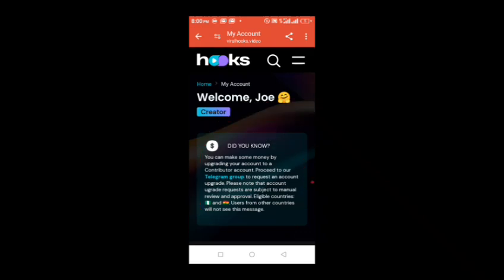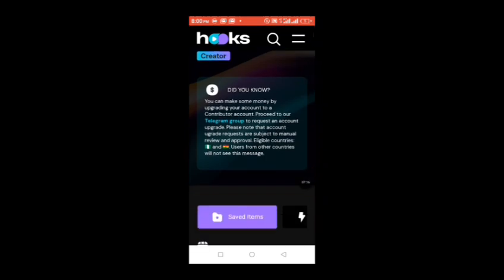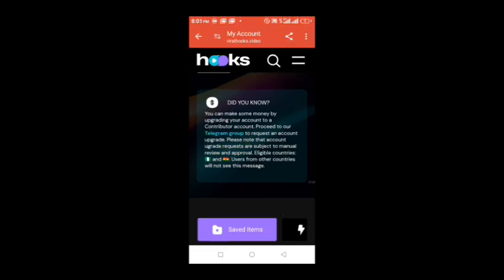So you now click here so that it takes us to the Telegram group. Click the Telegram group in blue for it to take us there. You can see here the Telegram group in blue. That's where you click. So let's go to the Telegram group.